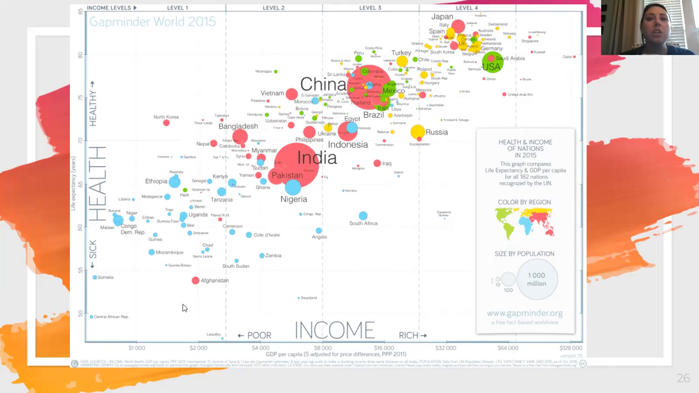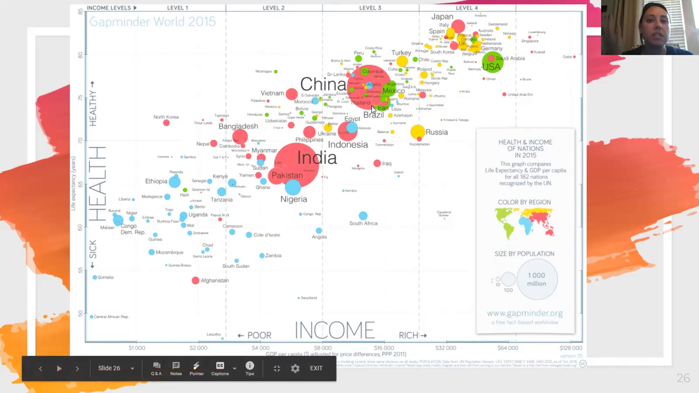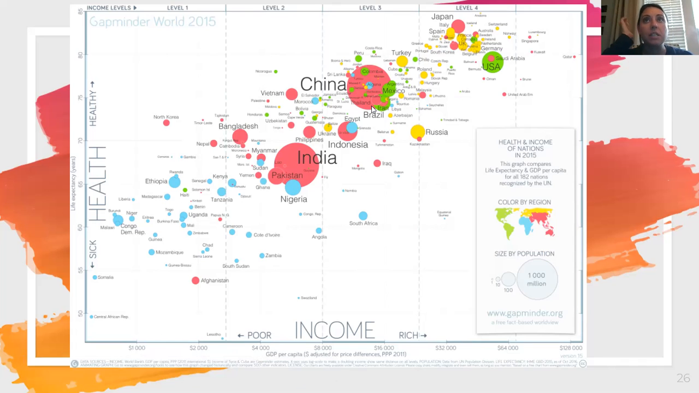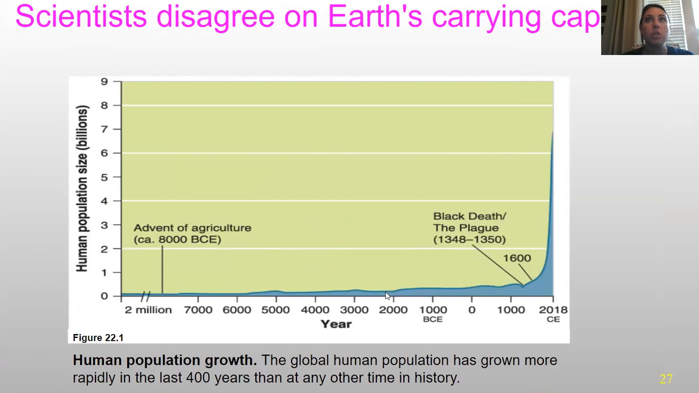Here's just a little explanation. Probably this is something that you knew, that the United States has a decent life expectancy and we have a pretty good income. Japan's income is slightly less than ours, but their life expectancy is a little bit more. And we can talk about the things that contribute to that.